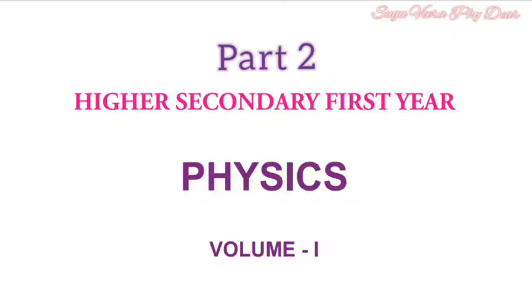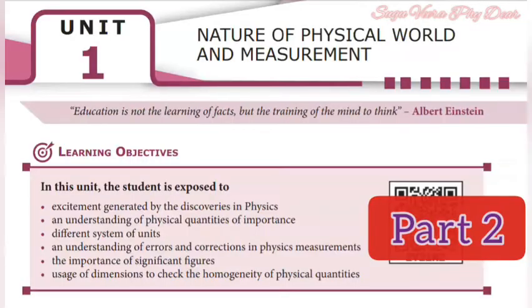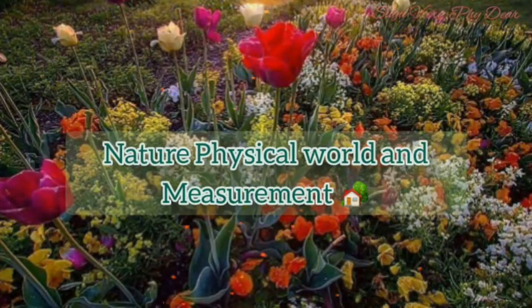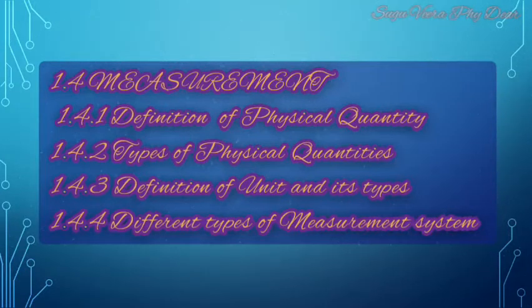This is part 2. This video continues with the first lesson, nature, physical world and measurement. Today we are going to learn about 1.4 measurement and its subtopics. First one, definition of physical quantity. Second one, types of physical quantities. Third one, definition of units and its types. And fourth one, different types of measurement systems.